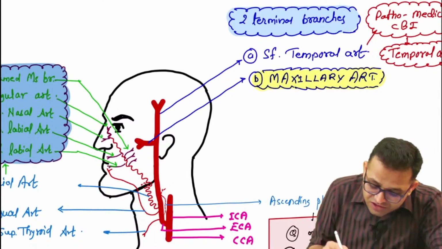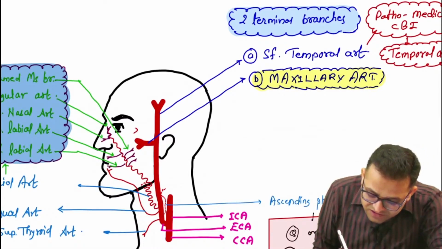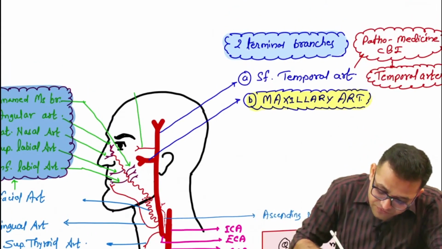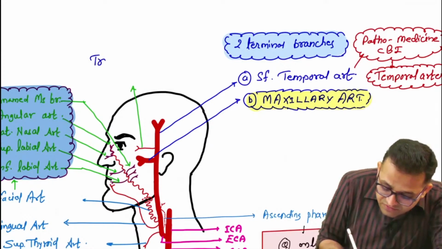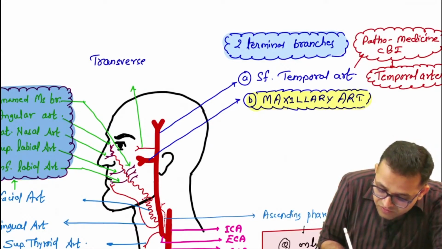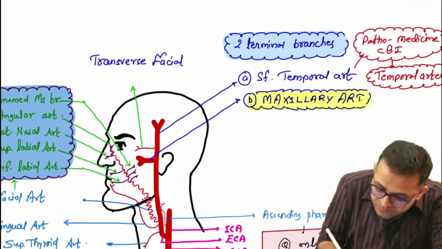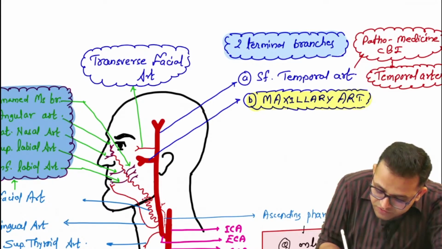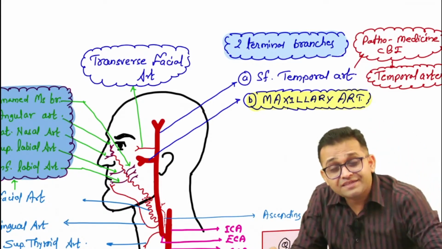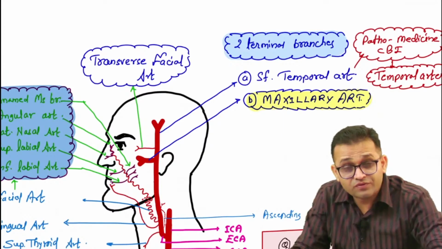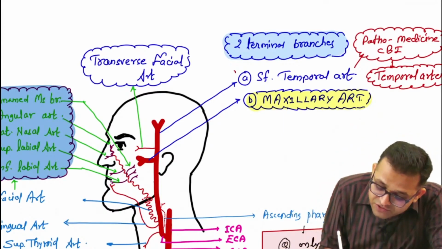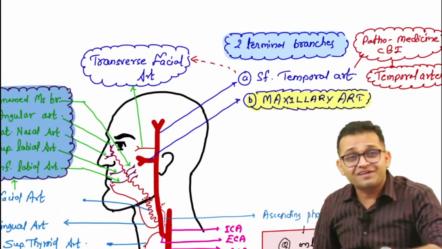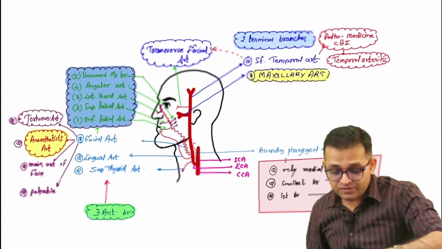Also, first MBBS students, you must know there is one artery which supplies the face transversely. Sir, it is our transverse facial artery. This is a very good question for you all, INICET and NEET PG students, as well as a first MBBS viva question: this transverse facial artery is a branch from which artery, sir? It is a branch from our superficial temporal artery. Agree, beta? Hope you all are getting the point.